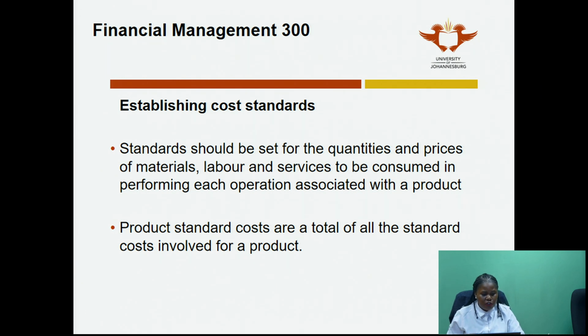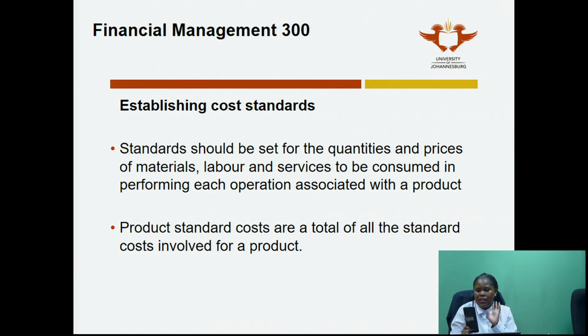Now, in terms of just establishing standard costs, how you establish it, you need to set quantities and prices for materials, labor, services to be consumed in producing or performing each operation associated with the product. So this means if I'm making a cell phone, everything that it took to have this final product will be included in the standard cost.